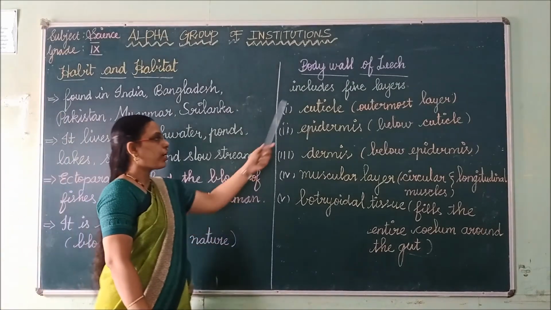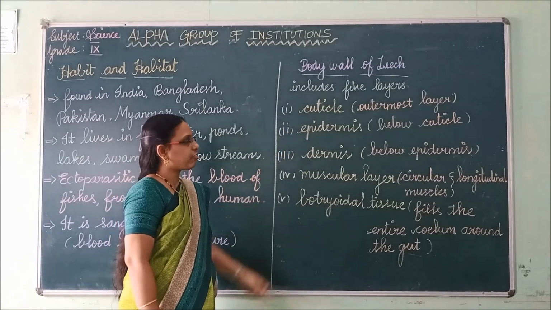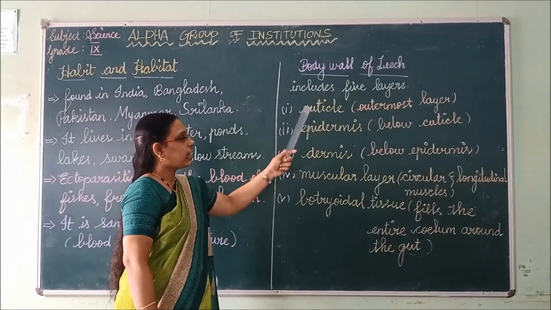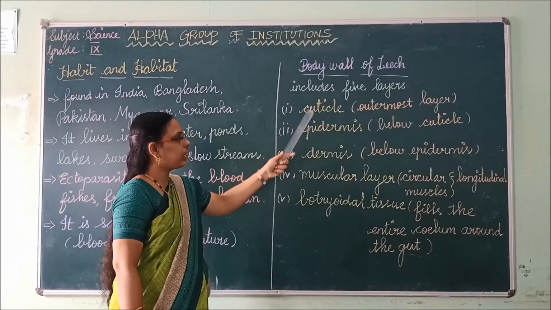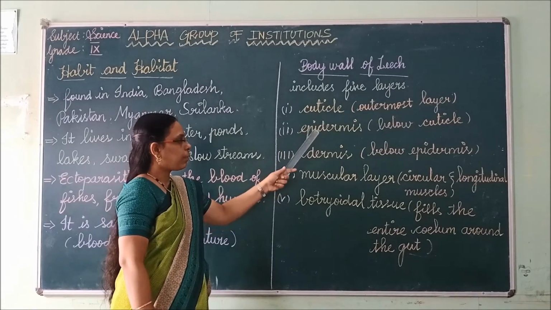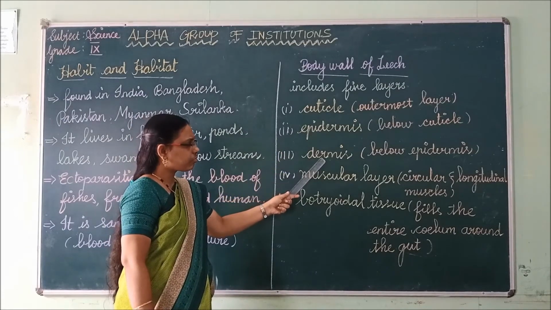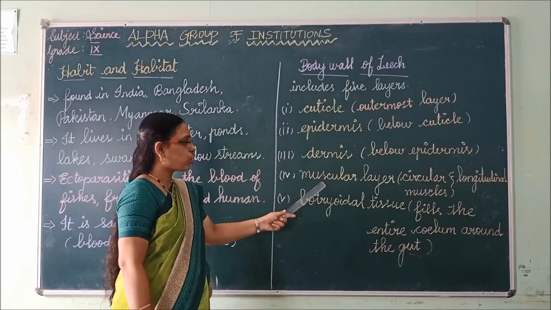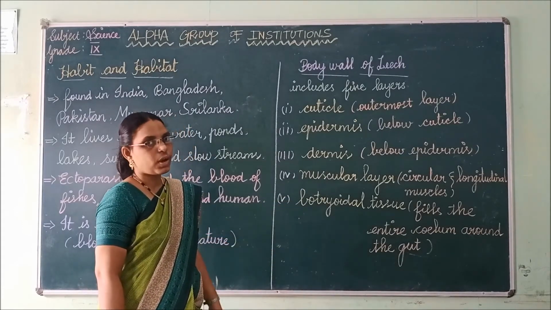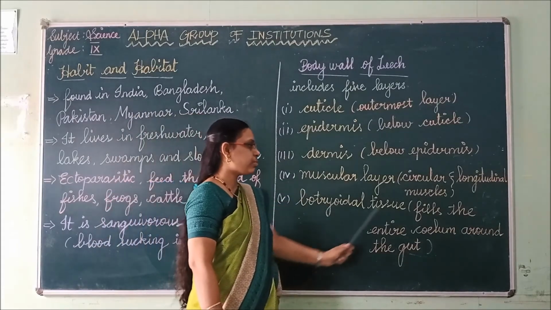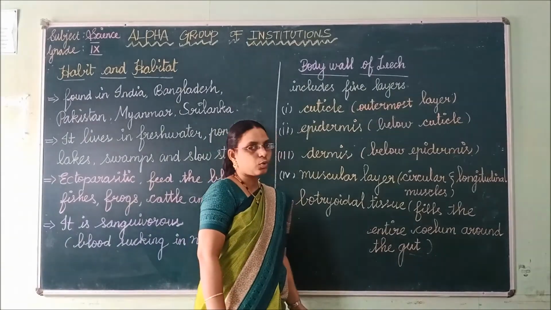Then the body wall of the leech has 5 types of layers. So the first one is cuticle, then epidermis, third one is dermis, fourth one is muscular layer, fifth one is botryoidal tissue. It fills the entire coelom around the gut.